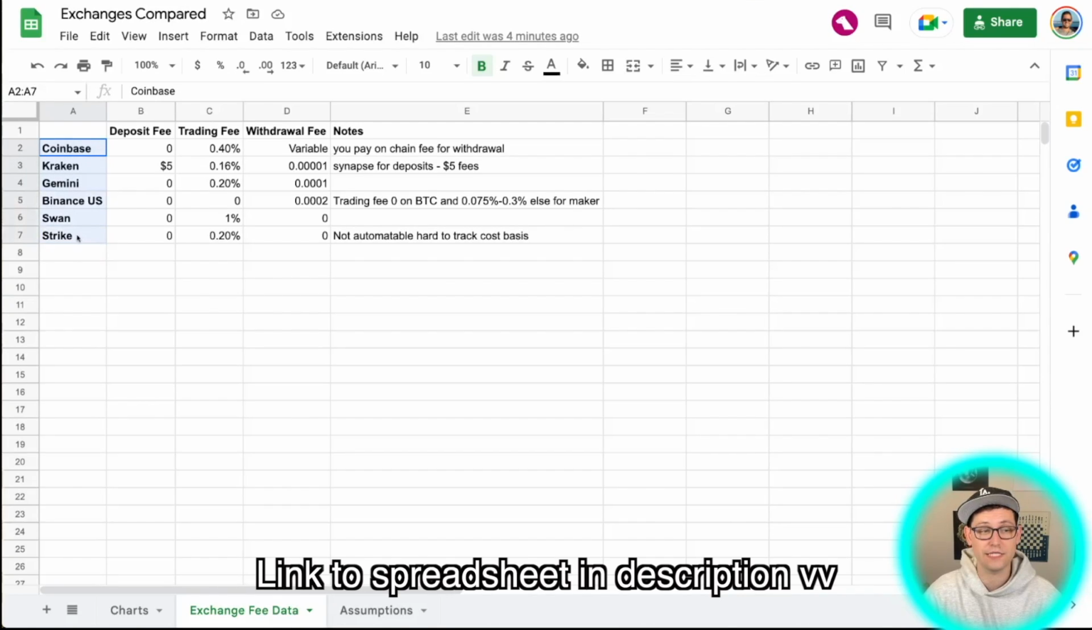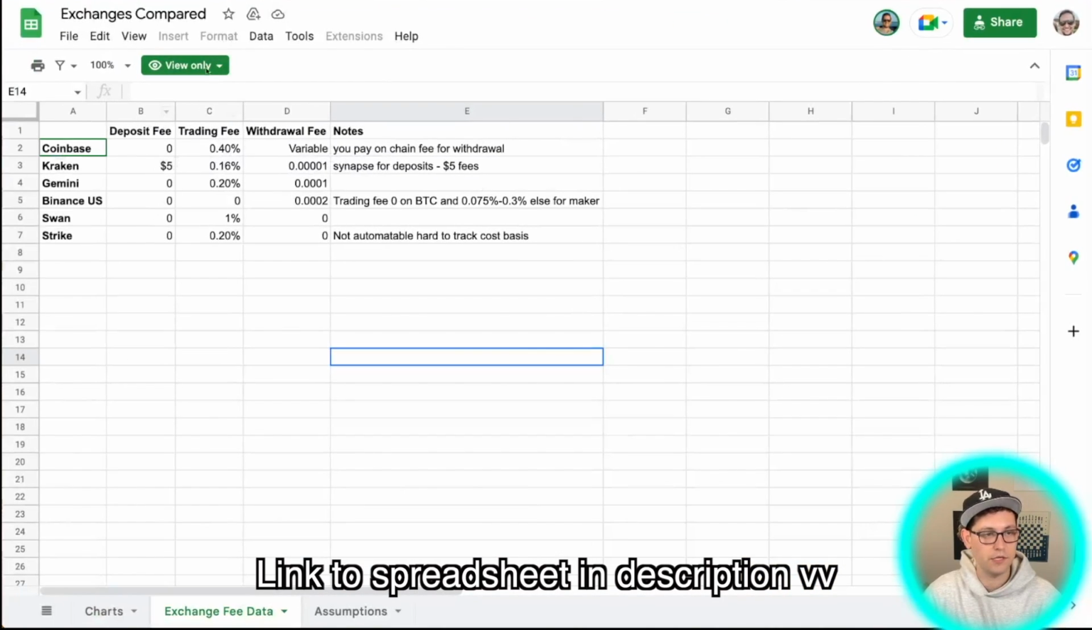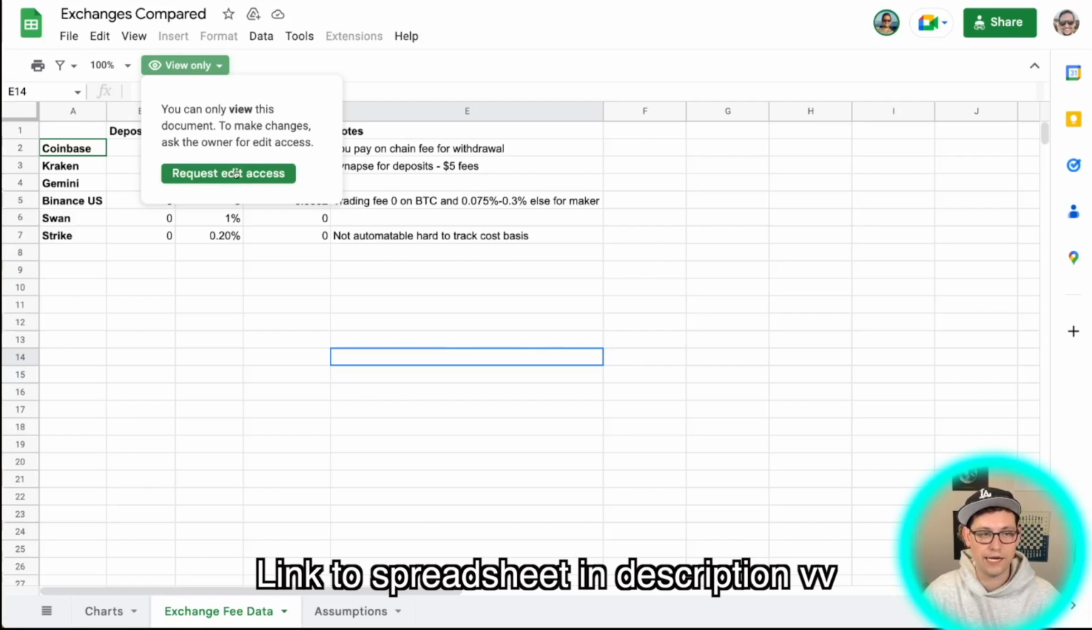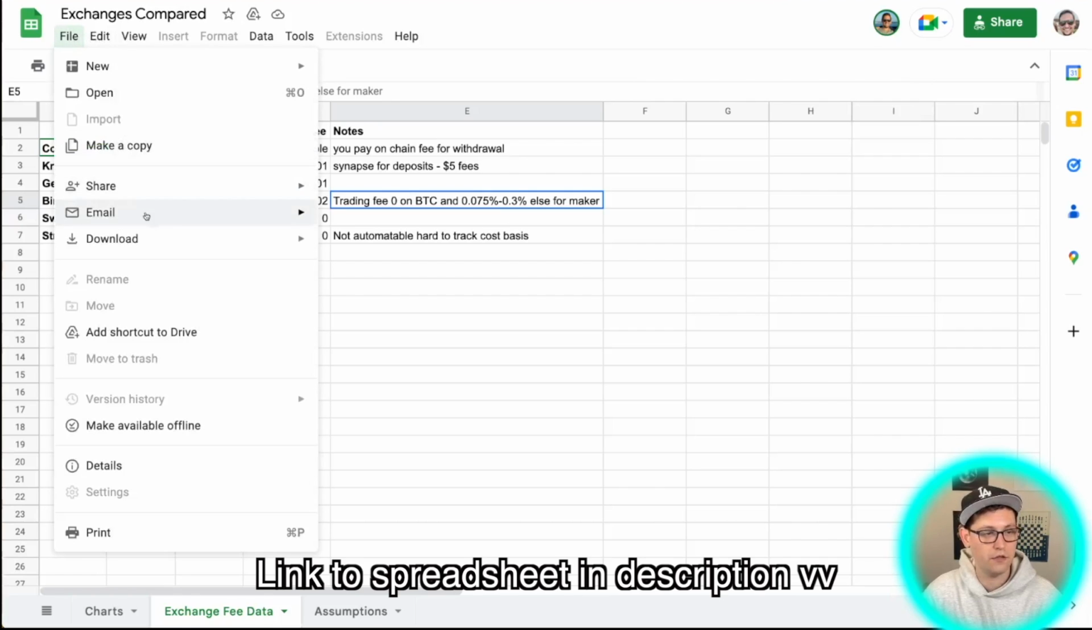All right, guys, so I've got the 6 Bitcoin and cryptocurrency exchanges that we're going to be taking a look at today. If you are looking at this spreadsheet, it's going to look something like this. It's going to say view only right here. Do not click request edit access. I'm not going to be granting you edit access for this base spreadsheet. Instead, what you're going to do is click on file and make a copy.